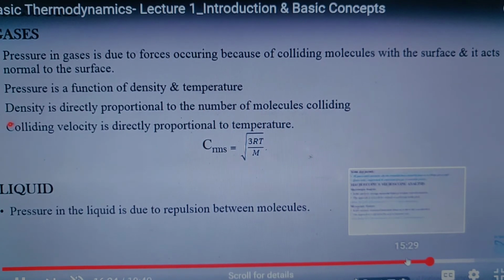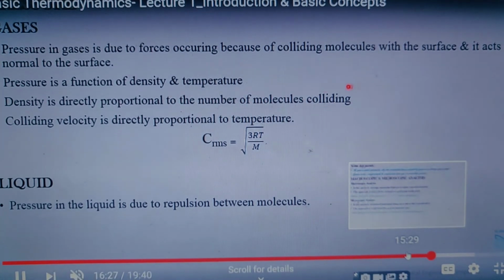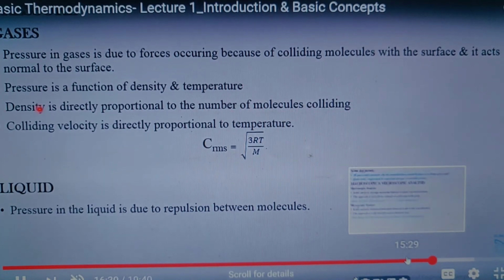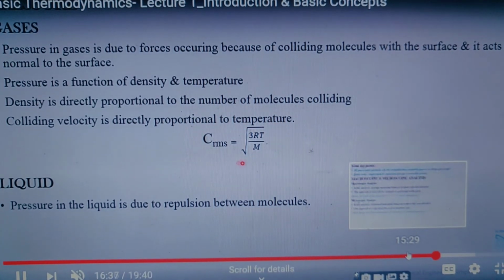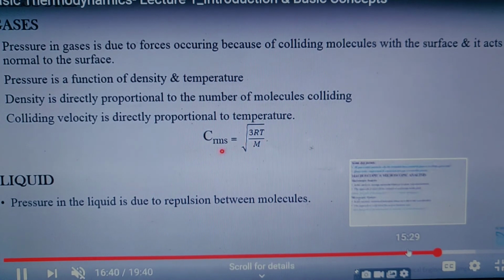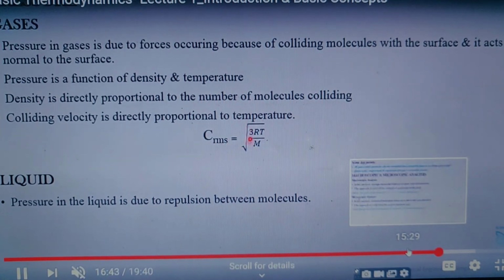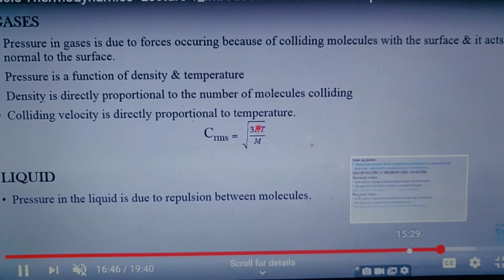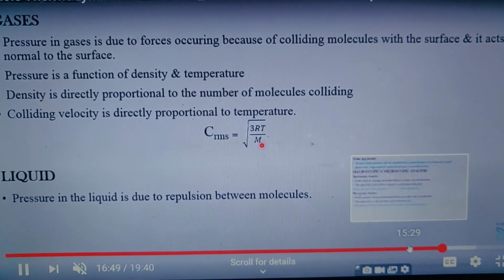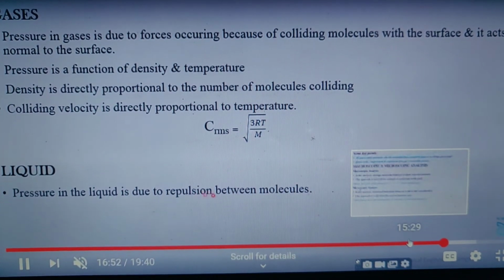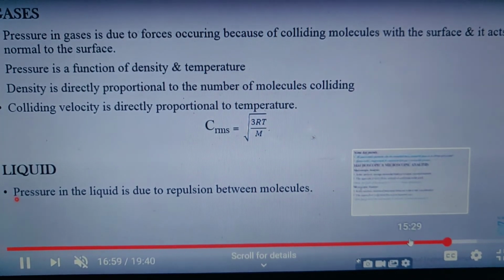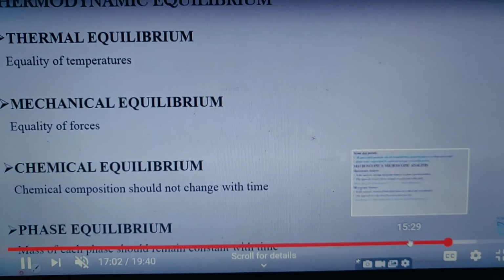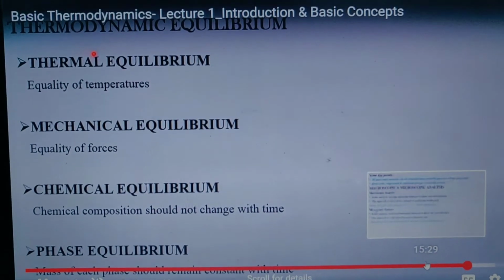Density is directly proportional to the number of molecules colliding, and the colliding velocity is directly proportional to the temperature, that is C_RMS is root of 3RT by M. In the liquid, the pressure is due to the repulsion between the molecules, and you always know there will be repulsion between the molecules, which is where the pressure in the liquid comes from.